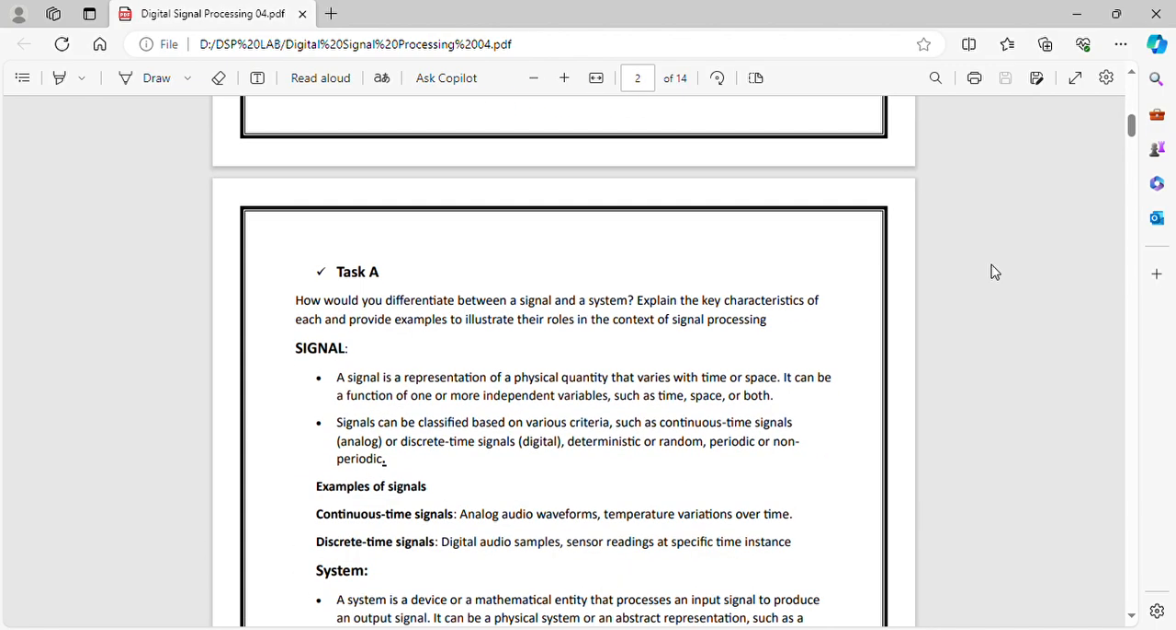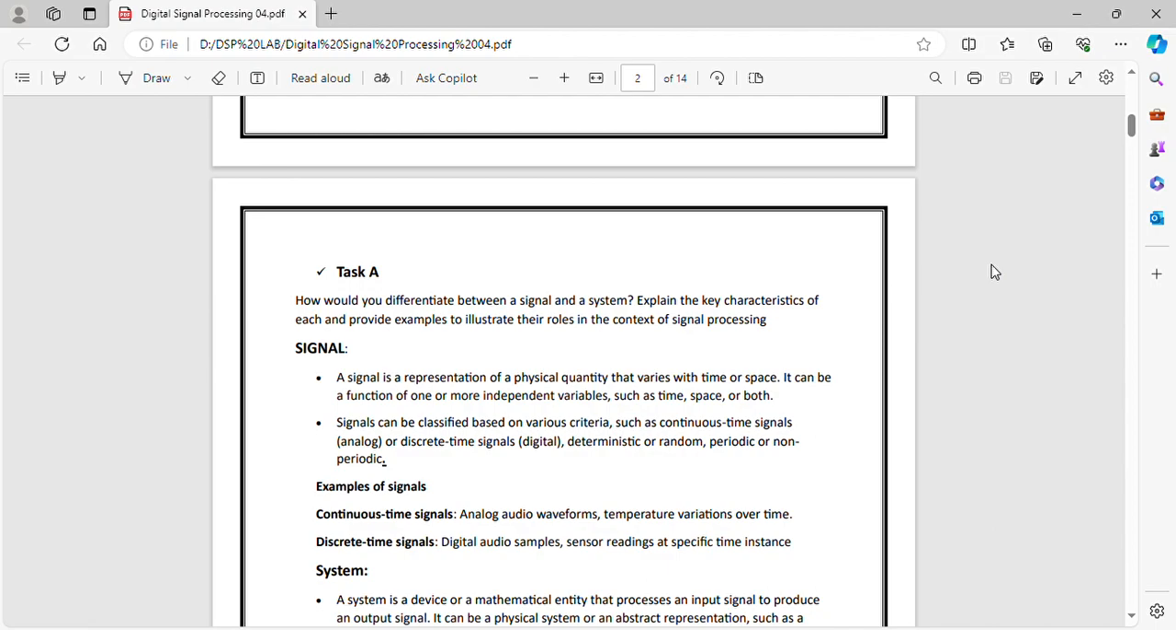In task 1, how would you differentiate between a signal and a system? Explain the key characteristics of each and provide examples to illustrate their roles in the context of signal processing. So a signal is a representation of a physical quantity that varies with time or space. Signals can be classified based on various criteria such as continuous time signal or discrete time signal.